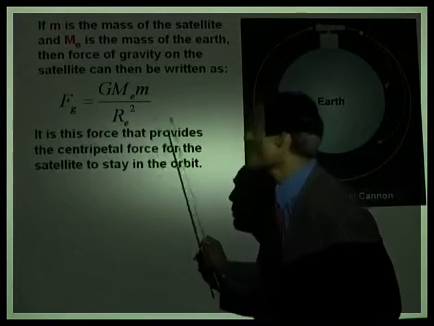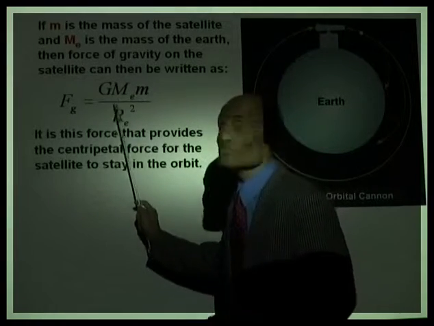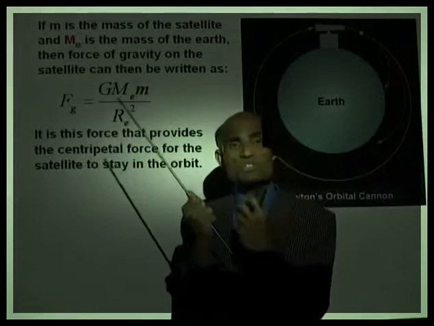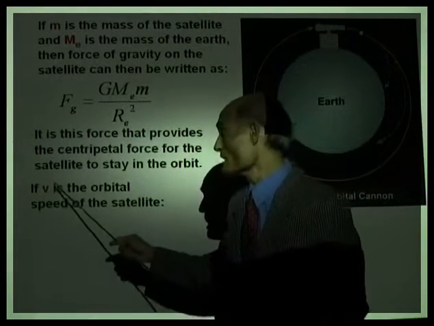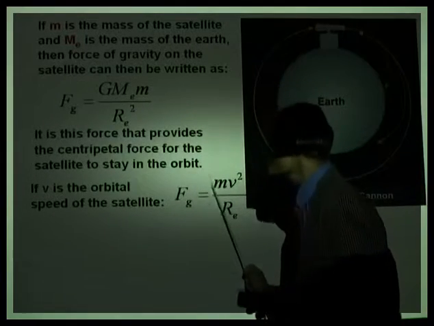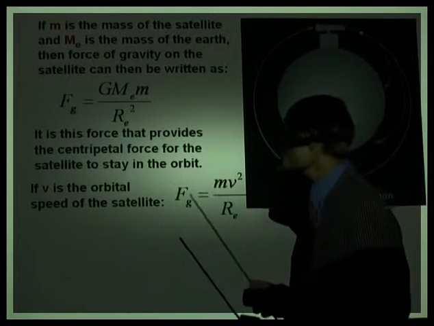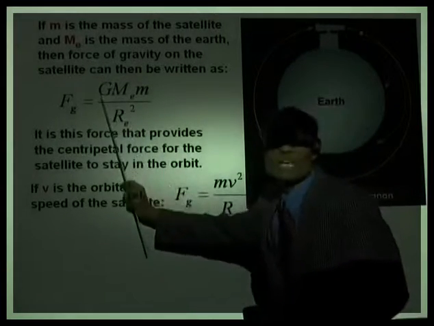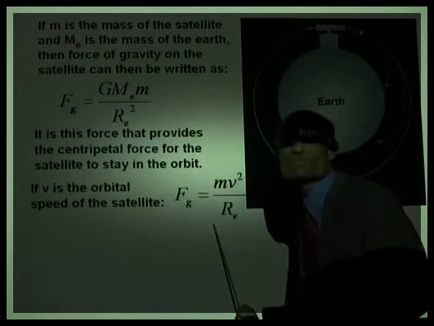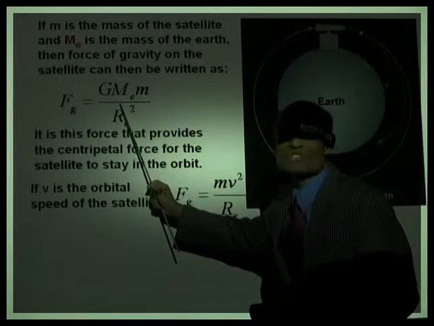Now, it is this force that provides the centripetal force for the satellite to stay in orbit. So, it is the gravitational force on the satellite that provides the centripetal force that keeps it in the orbit. If v is the speed of the satellite in that orbit, then that centripetal force will be mv squared over RE, where RE is the radius of the Earth. That means we can now take this quantity, the gravitational force on the satellite, and set it equal to the centripetal force, because this centripetal force is provided by this gravitational force.